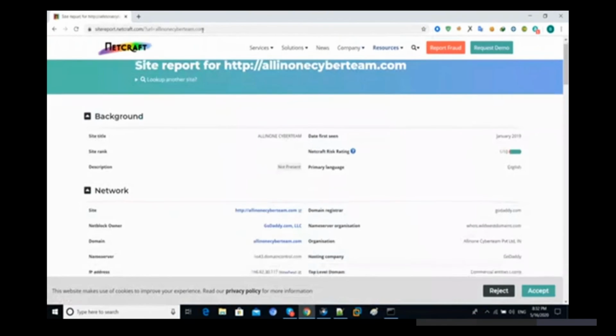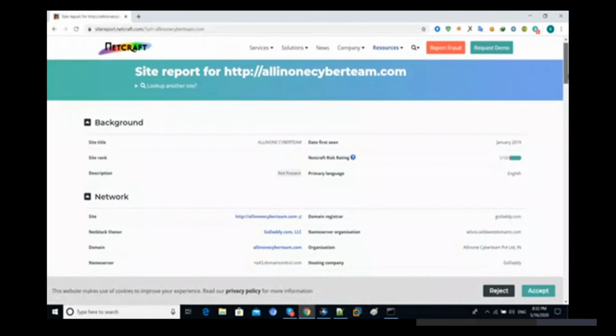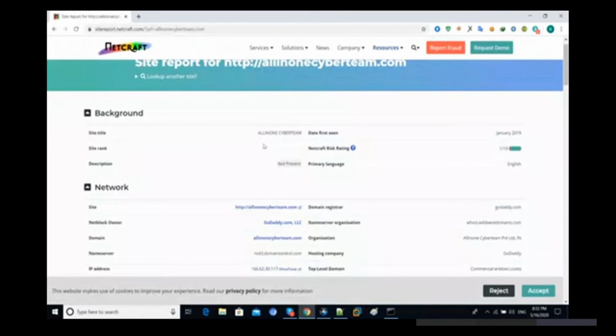From here we'll get lots of information about the website. Let's try to check out. First we are getting the site title, all-in-one cyber team, right? Then we are getting date first seen. That one is available from January 2019, right? And then you can see site rank. That site rank we are not getting here. And Netcraft risk rating, just ignore this one.